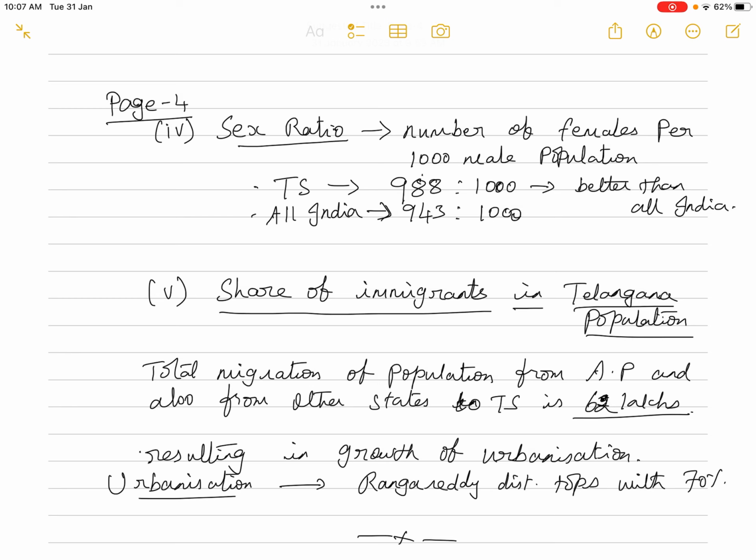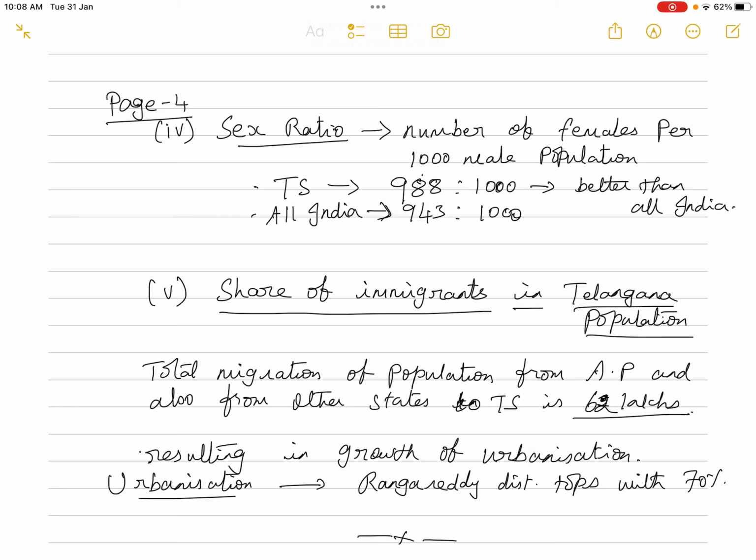And when you look at the urbanization, the Rangareddy district tops with 70% urbanization. Even if you take the all India level, it is only 30 to 35% urbanization. But Rangareddy district tops with 70%.